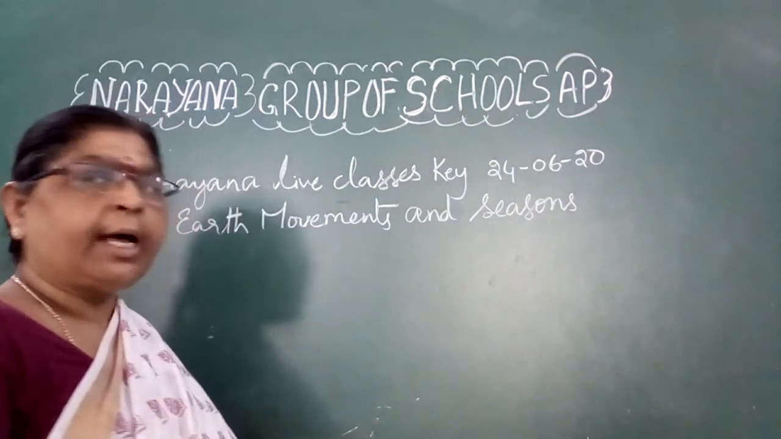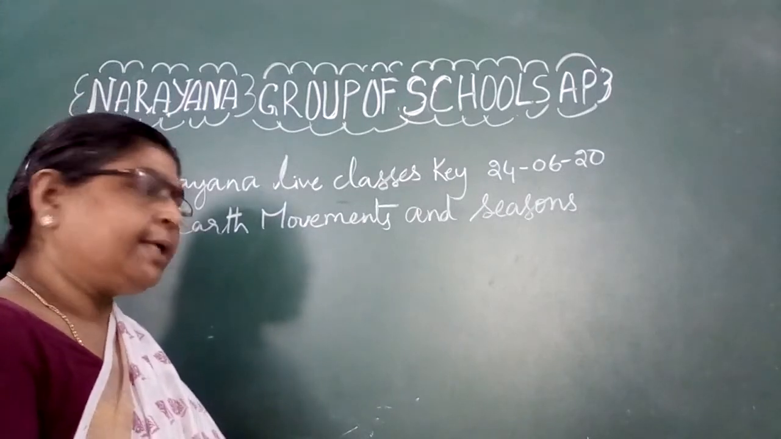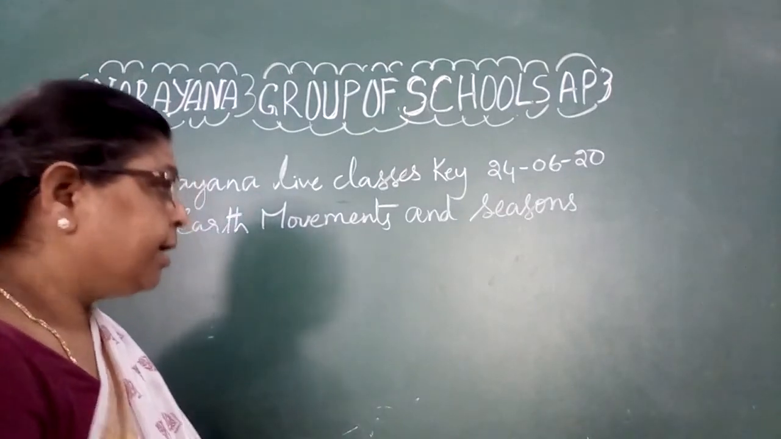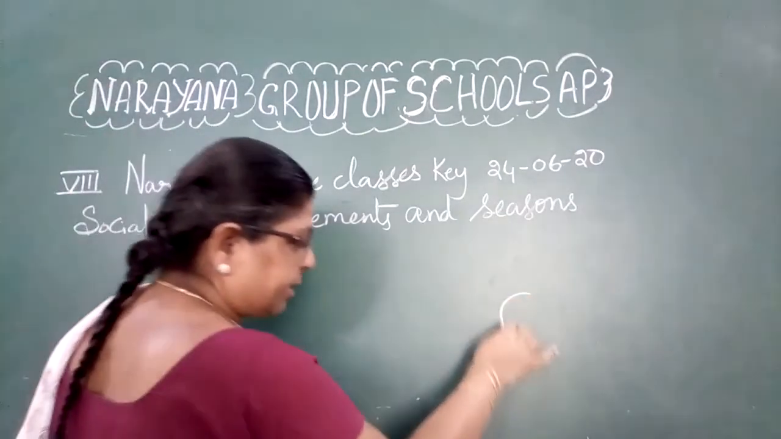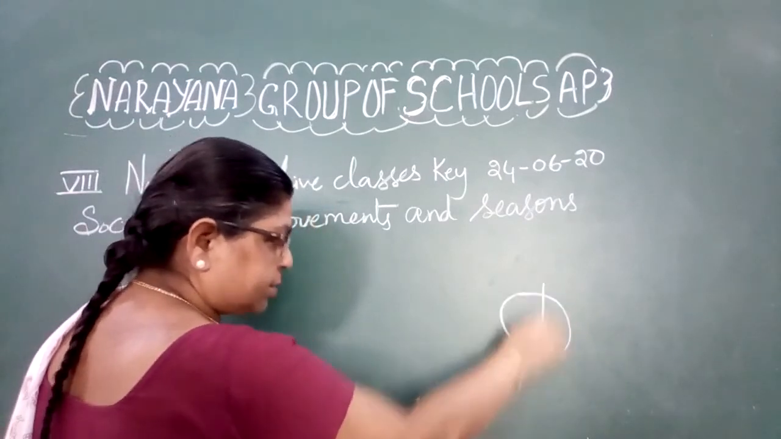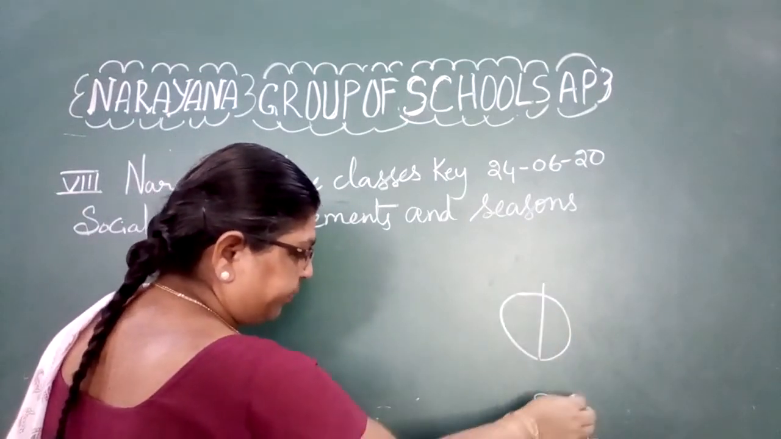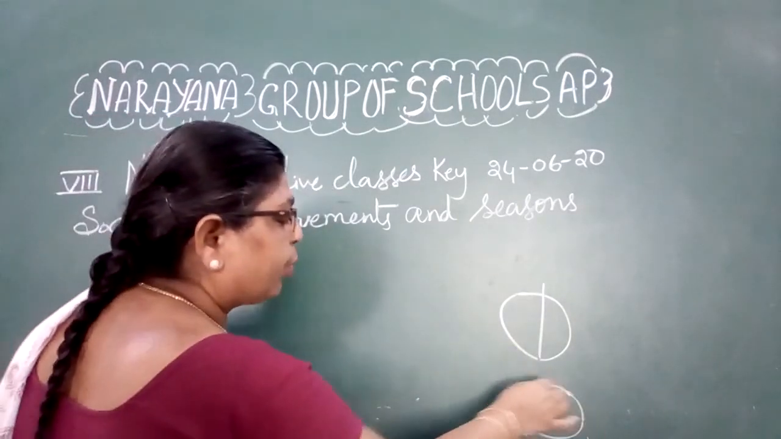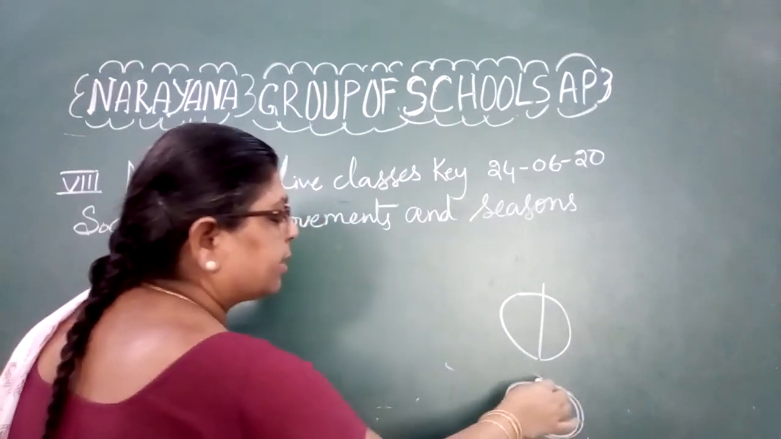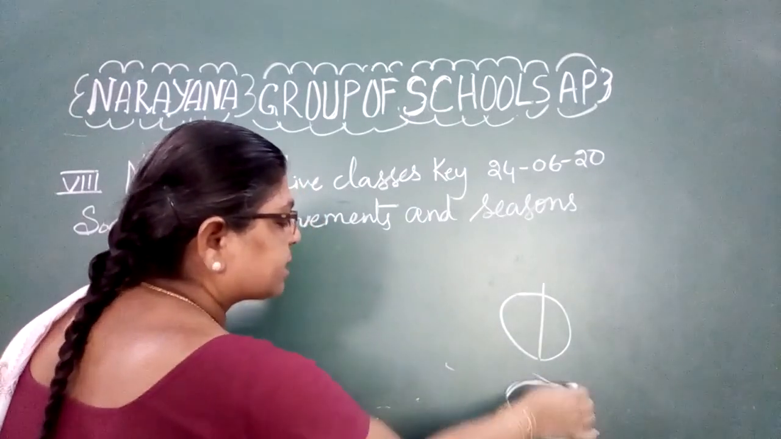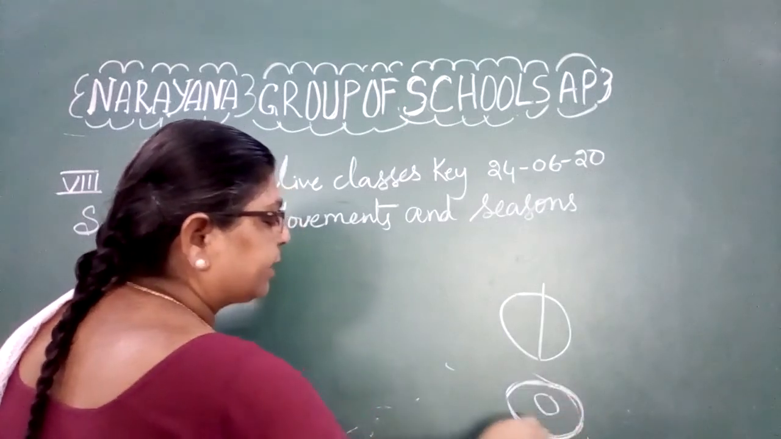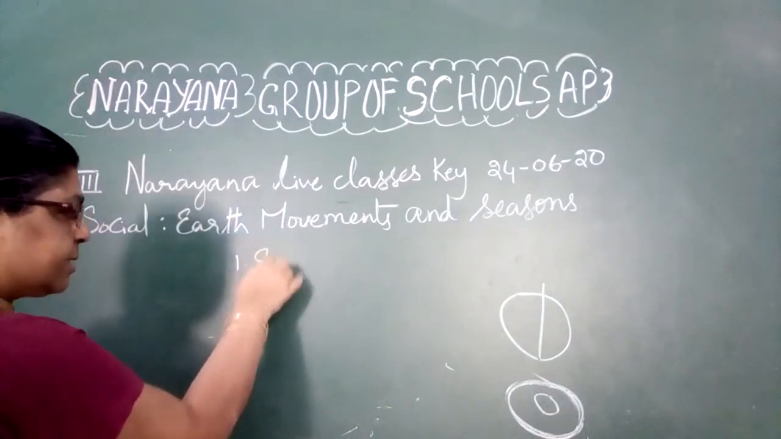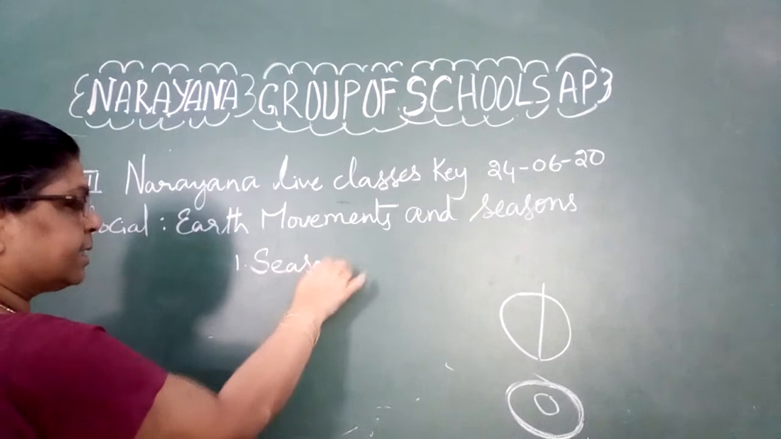One is rotation and the other one is the revolution. So, children, the Earth is moving along its own axis, and at the same time, the Earth is moving around the Sun in an orbit. The Earth movement around the Sun causes what? It causes the seasons.